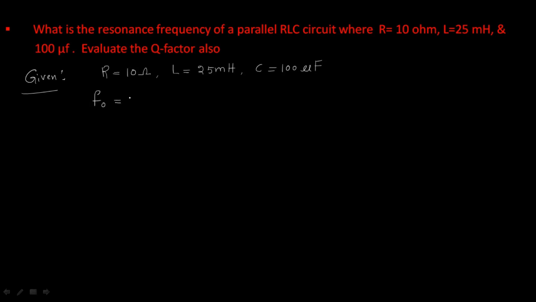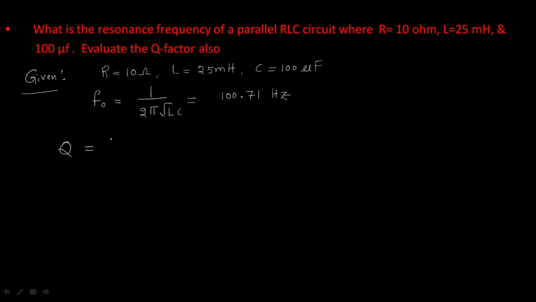Resonant frequency F naught equals 1 by 2 pi root LC. So in that you will get 100.71 Hz. But what is our requirement? Quality factor. What is the quality factor here?